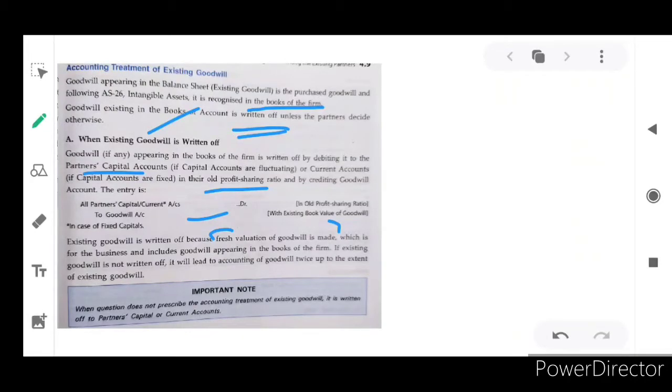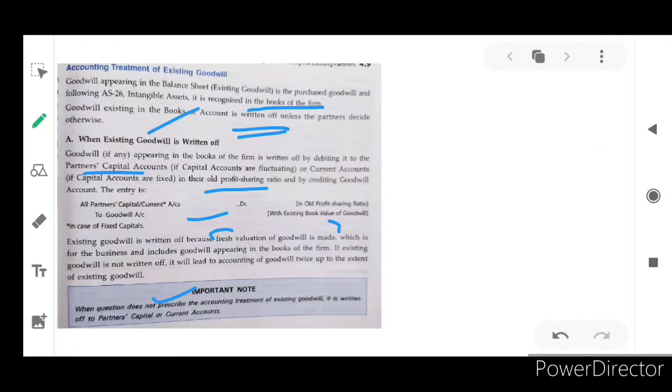By chance, if they did not prescribe also, we are writing off, or we should not write off, which means that the existing goodwill would be added.